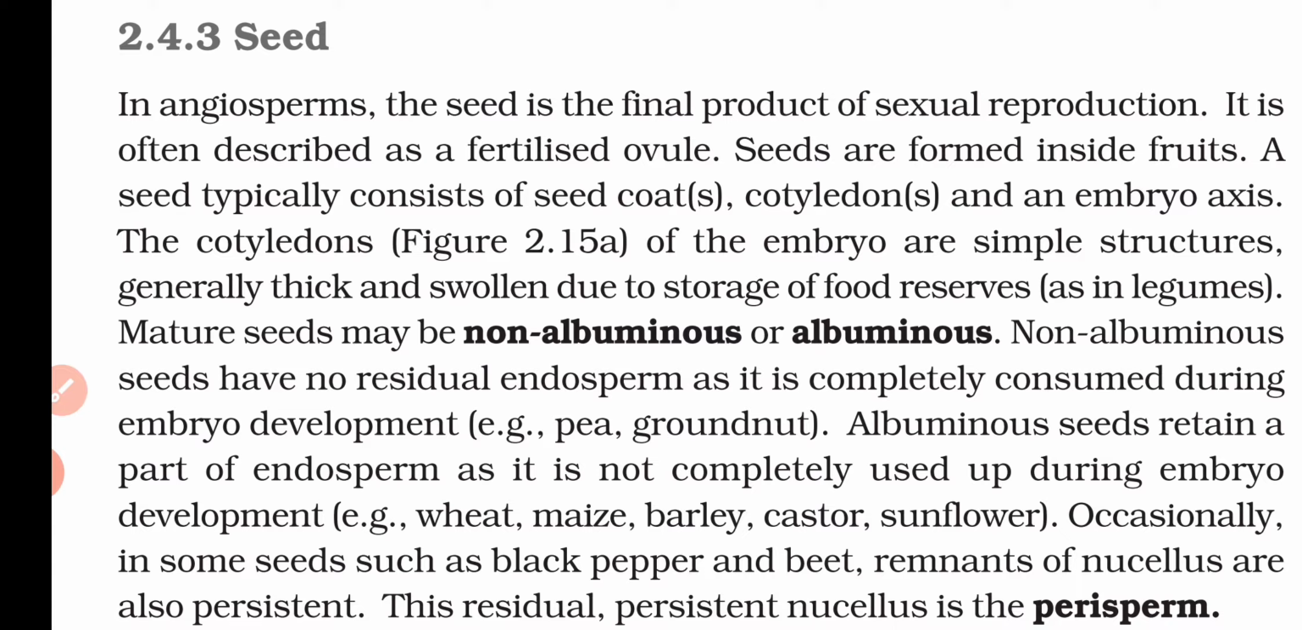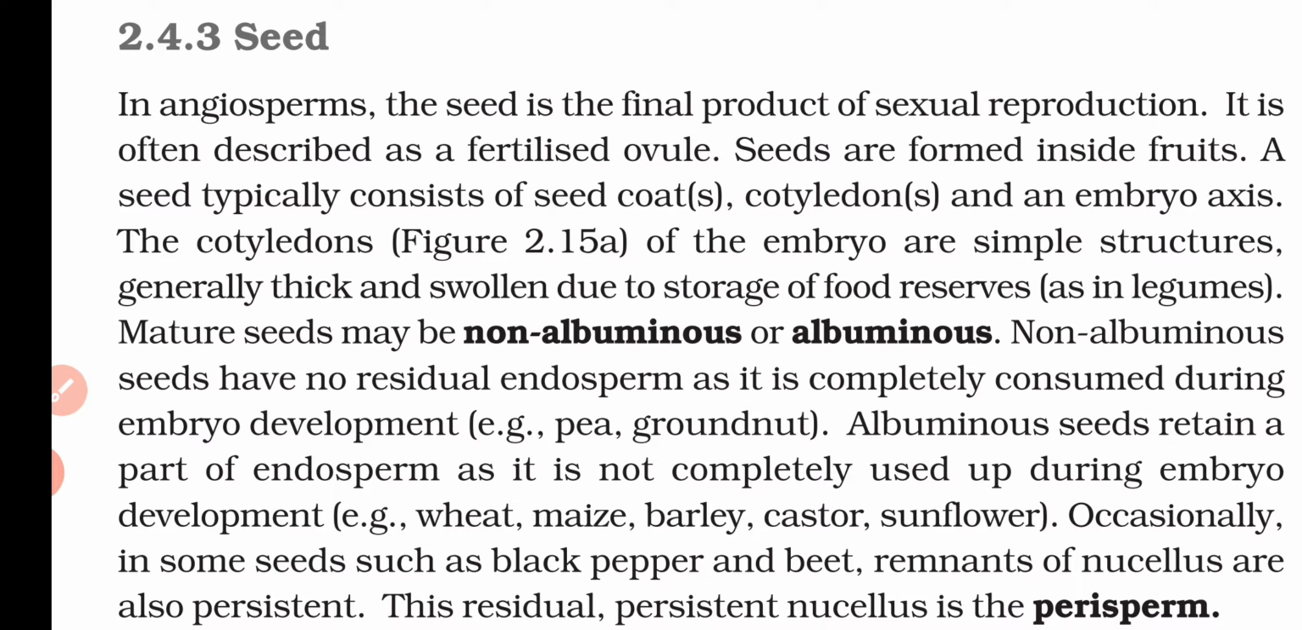The cotyledons of the embryo are simple structures, generally thick and swollen due to the storage of food reserve. That means most of the cotyledons found in any seed are quite common. They are simple in structure, thick and swollen due to the deposition of lots of storage food material in them.